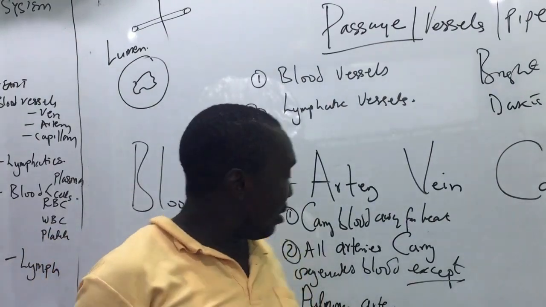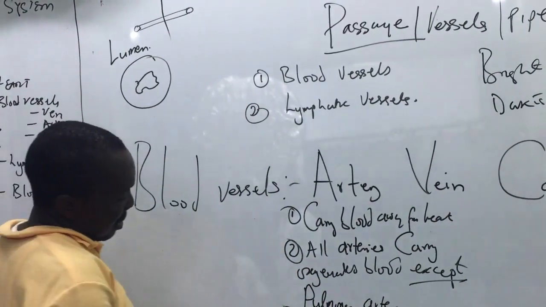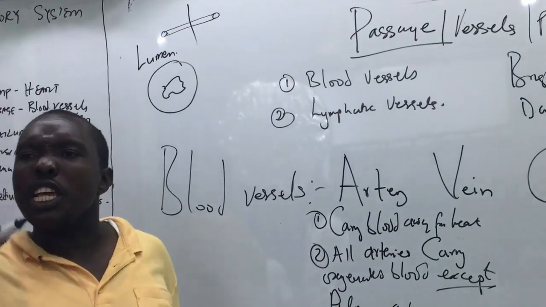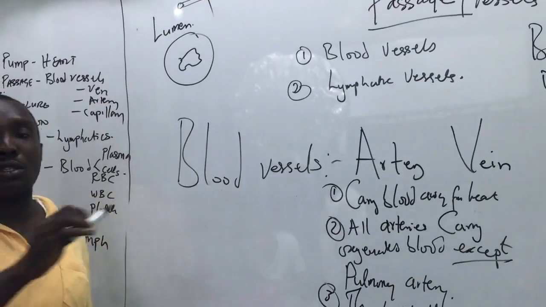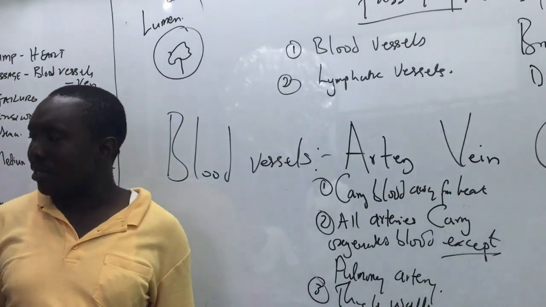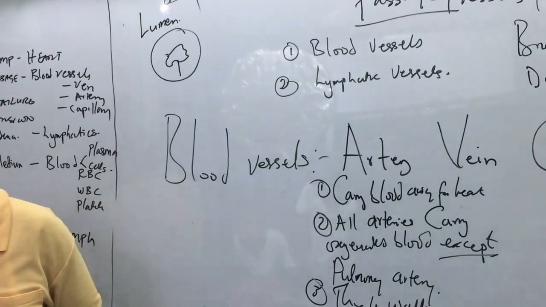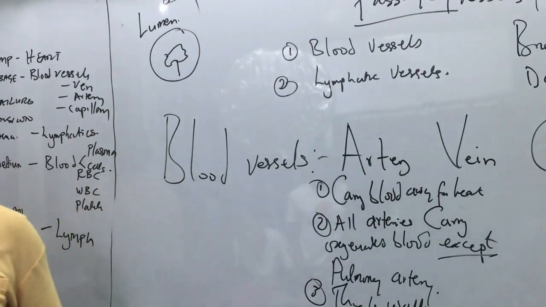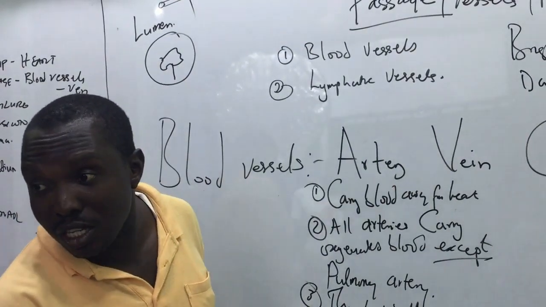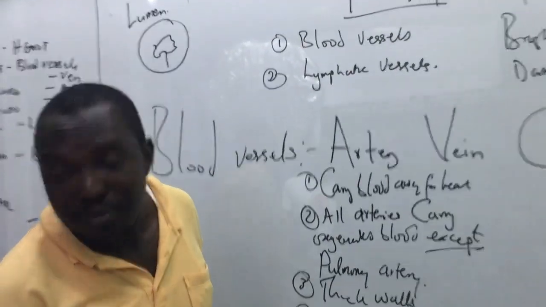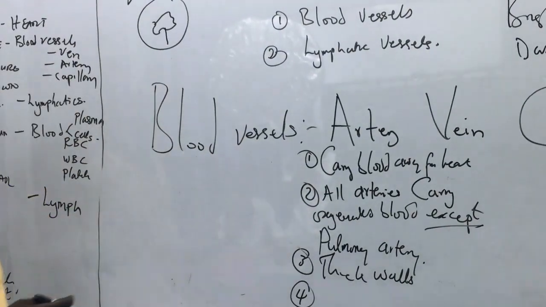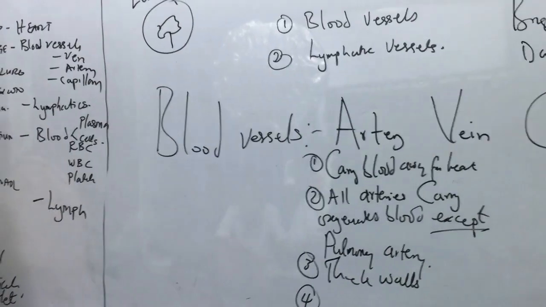So the 4th statement is that the lumen of arteries is smaller in comparison to the wall. And remember they have what? Thick wall. Is that okay? Very good.